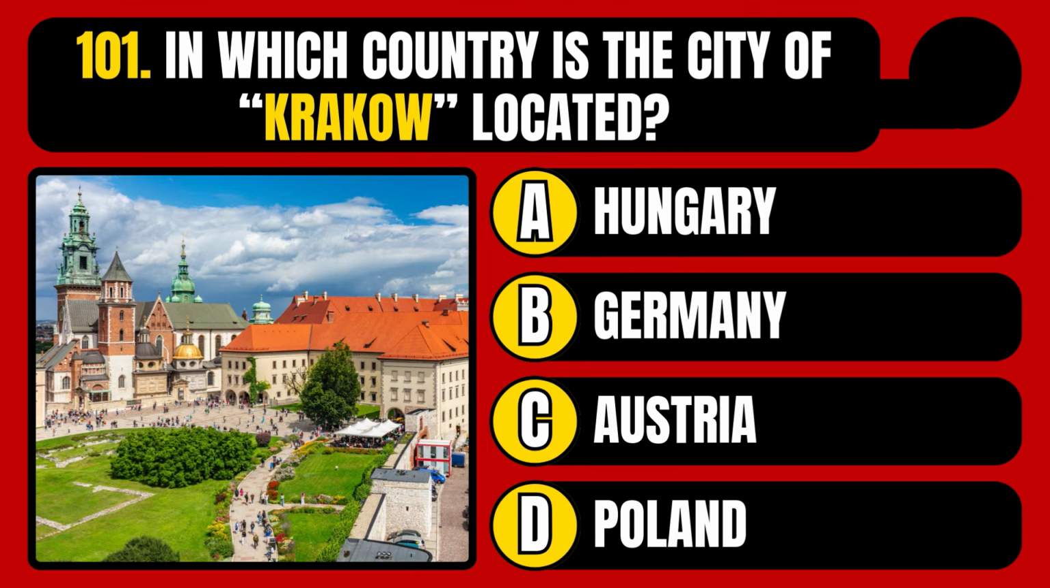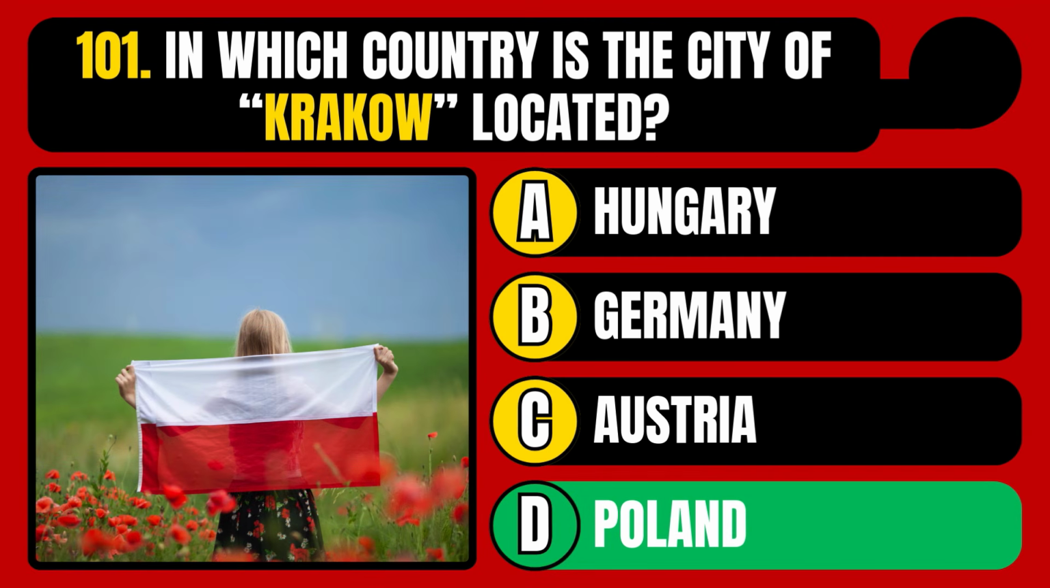In which country is the city of Krakow located? Hungary, Germany, Austria, or Poland? The correct answer is option D, Poland.